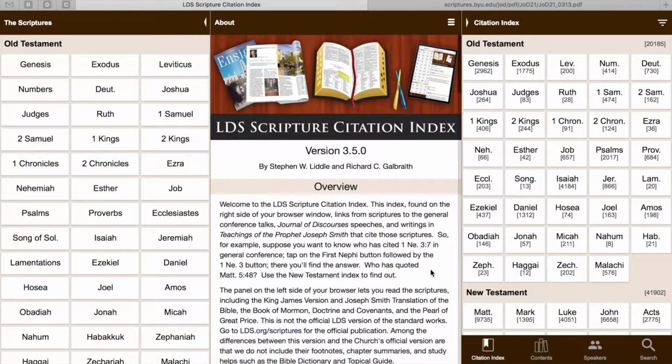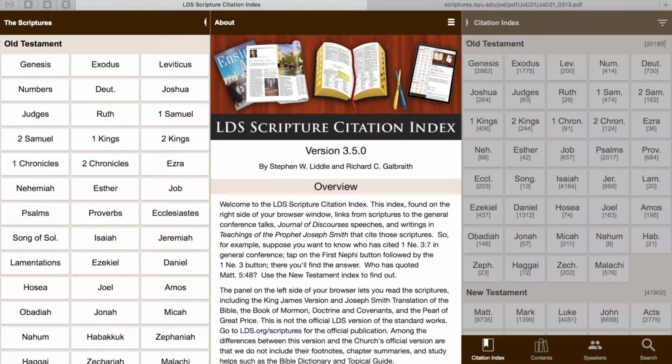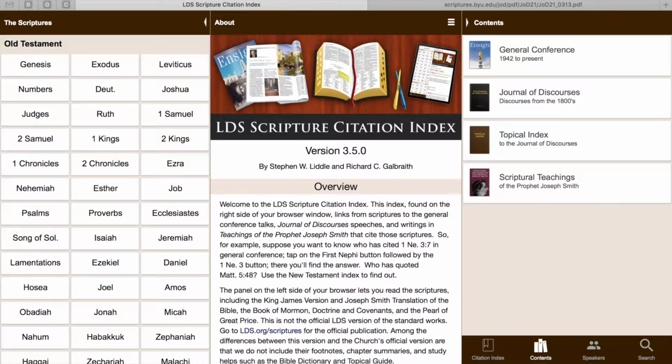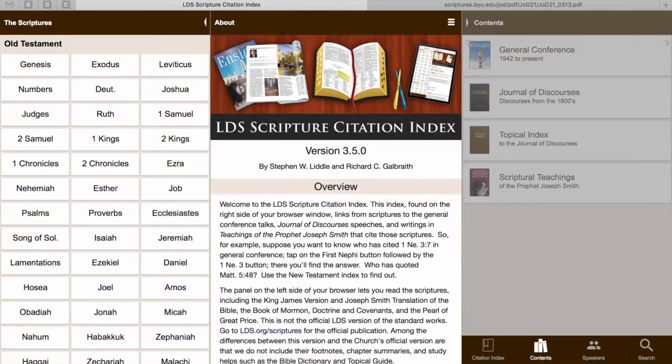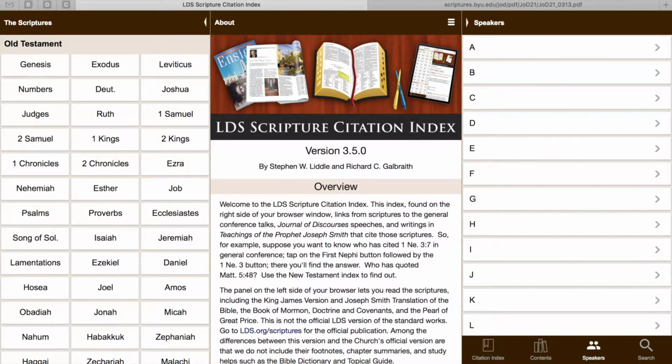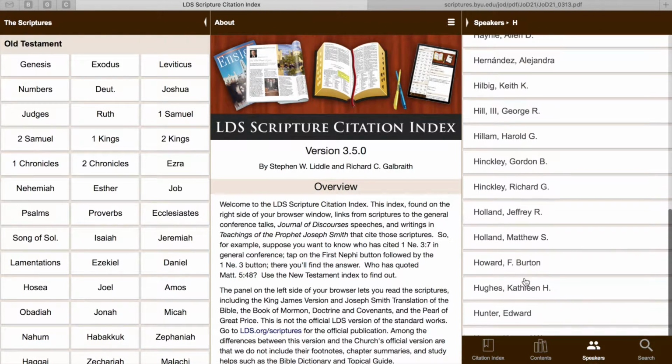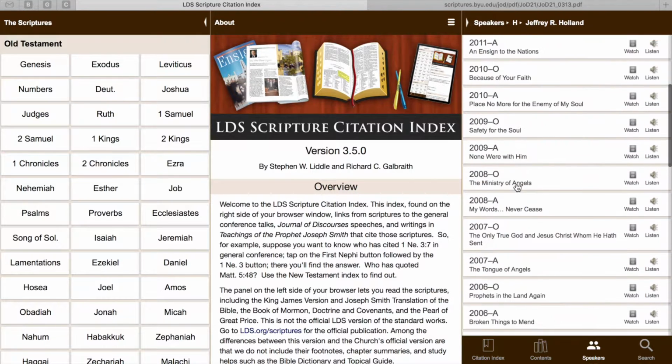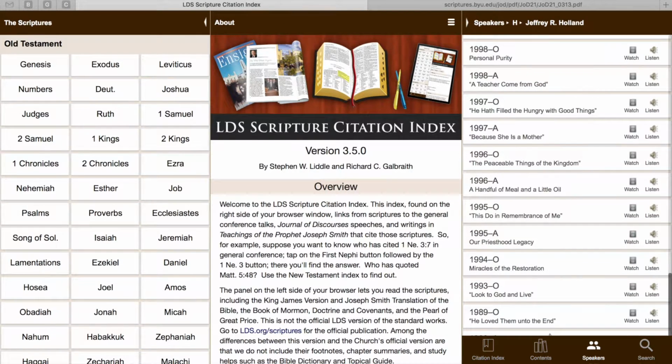So the last thing I would like to show you guys is down at the very bottom. As you see, this first tab right here, Citation Index, that's what we've been working off of, where you can look up scriptures and see where they have been cited. This next Contents tab gives you access to just any of the sources that you would like to read on your own. The Speakers tab gives you an alphabetical list of all of the speakers that end up being cited. So say that you want to look up what talks Elder Holland has given, and it lists all of his General Conference talks since 1983.